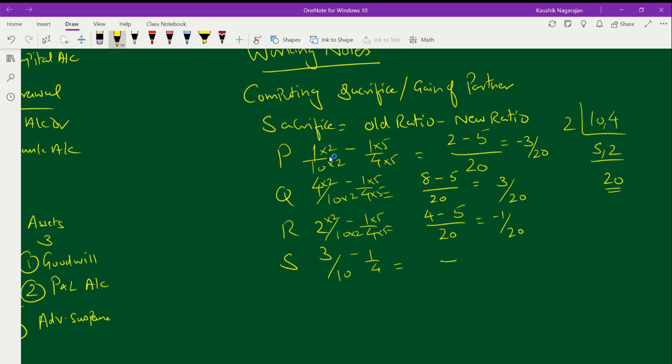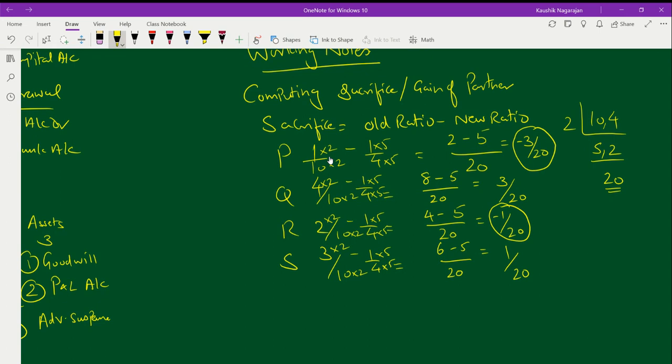Finally, for partner S, 20 into 2 into 2. 3 twos are 6 minus into 5 into 5. So 6 minus 5 will give me a value of how much? 1 by 20. Now, if you just look into it, I have one partner showing minus 3 by 20 over here, and one partner over here showing minus 1 by 20. There are two minus, so that means overall 4 by 20.